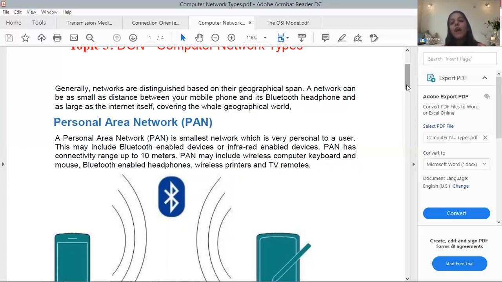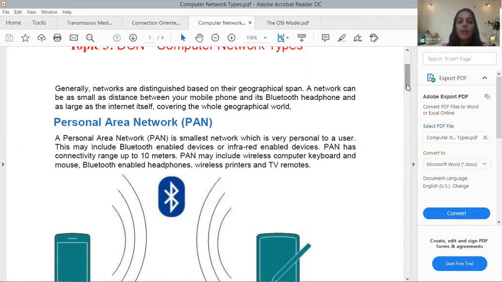PAN may include a wireless computer keyboard and mouse, Bluetooth enabled headphones, wireless printers, wireless speakers like Alexa, earbuds. All these work basically on the concept of Bluetooth. The connectivity range of Bluetooth is up to 10 meters. So this is basically for the personal use of any user.